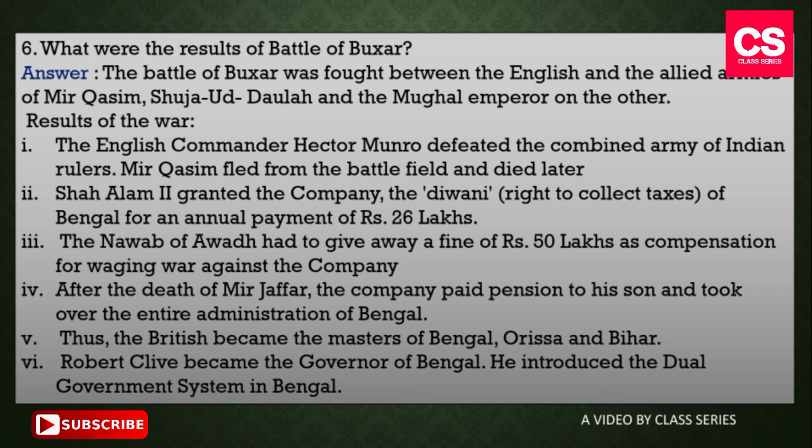Number 2, Shah Alam II granted the company the Diwani of Bengal for an annual payment of rupees 26 lakhs. Number 3, the Nawab of Awadh had to give a fine of rupees 50 lakhs as a compensation for waging war against the company. Number 4, after the death of Mir Jafar, the company paid pension to his son and took over the entire administration of Bengal. Number 5, thus the British became the masters of Bengal, Orissa and Bihar. Number 6, Robert Clive became the Governor General. He introduced the dual government system in Bengal.